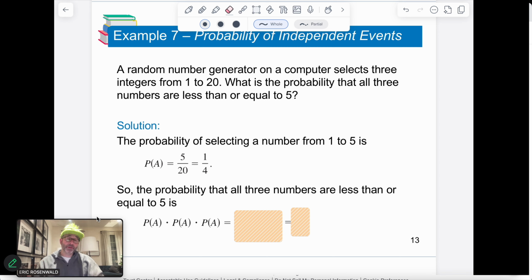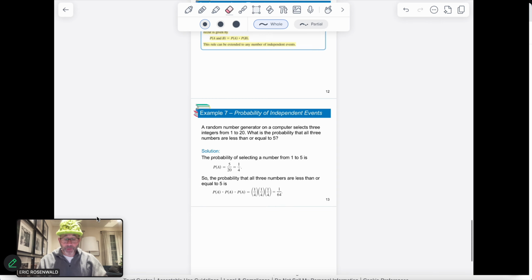We multiply the probabilities together. So there's a 1/4 chance, a 1/4 chance, and then a 1/4 chance. We have a 1/4 times 1/4 times 1/4. This is a 1 out of 64 chance. That's it. So take these properties, try applying them to the problems. Pay attention to the fact that we're talking about the part out of the total, and that all percentages and all probabilities should always add up to 1, okay?